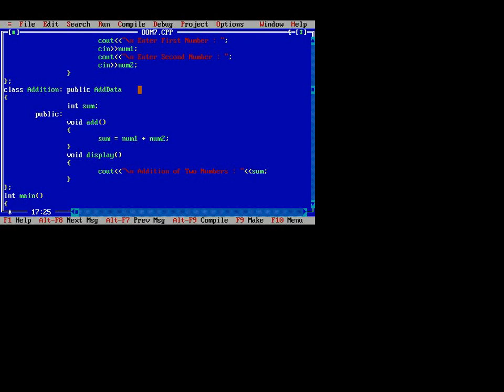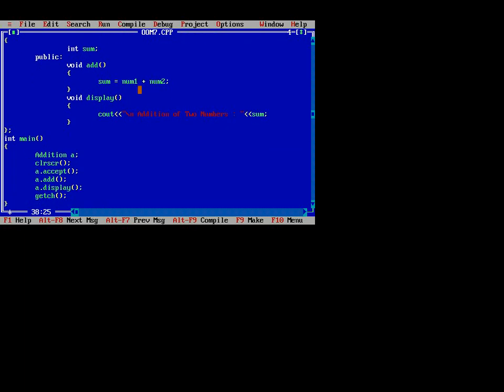So in this program there are three methods, or three functions. In the base class we write the accept function, and in the derived class we write two methods or functions. First is the addition, second one is the display. After that we write the main function.